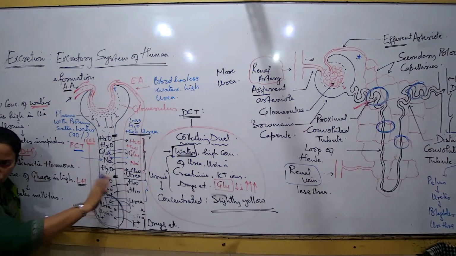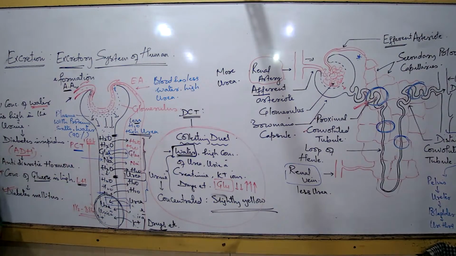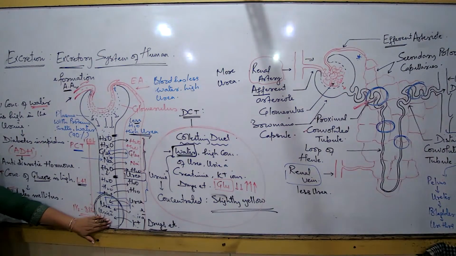And so much of water, salt, everything given back, and this fluid has a whole lot of urea, uric acid, potassium, drugs. So this is what is known as the forming urine. मतलब जैसे ही fluid में nitrogenous content बढ़ने लगेगा, now this will be considered as urine.